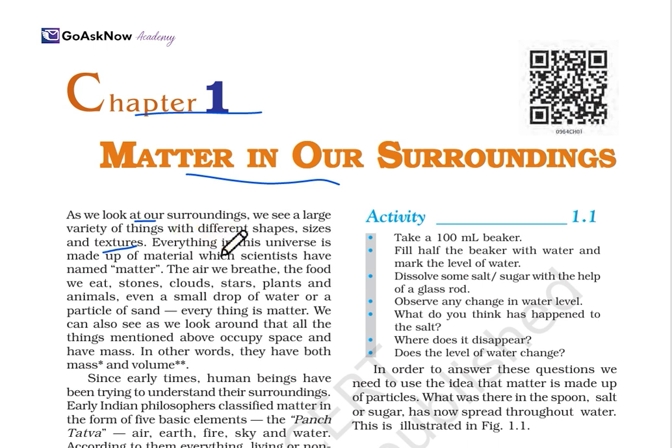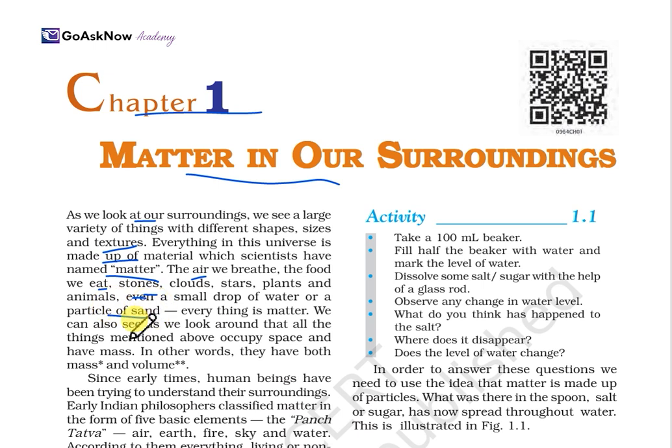So everything in the universe is made up of a material, which scientists have named matter. In the language of science, we call those things matter. Obviously, if any material is there, it is made up of many materials. That particular material is known as matter here. And the air we breathe, the food we eat, stones, clouds, stars, plants, and animals, even a small drop of water or a particle of a scent, everything is matter. Each and every thing is matter only.